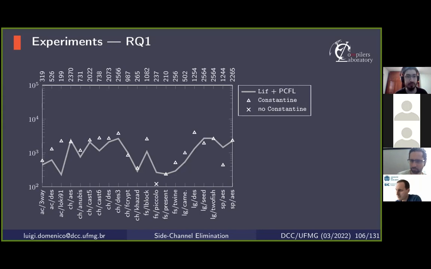In our project, we are only applying control flow linearization. Constantine, on the other hand, in addition to control flow linearization, also applies what they call data flow linearization, whose goal is to try to close cache or memory-based side channels. Nevertheless, there is an important difference between our control flow linearization and Constantine's, which is that Constantine's control flow linearization requires runtime information. Constantine is a mix of a static and a dynamic transformation.